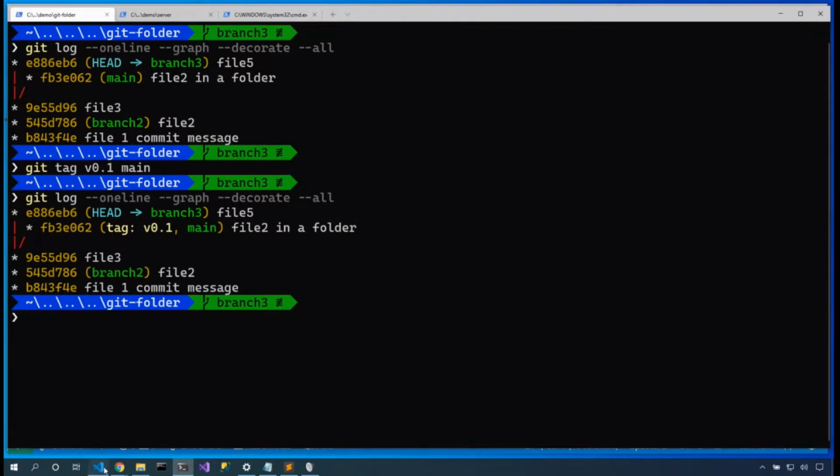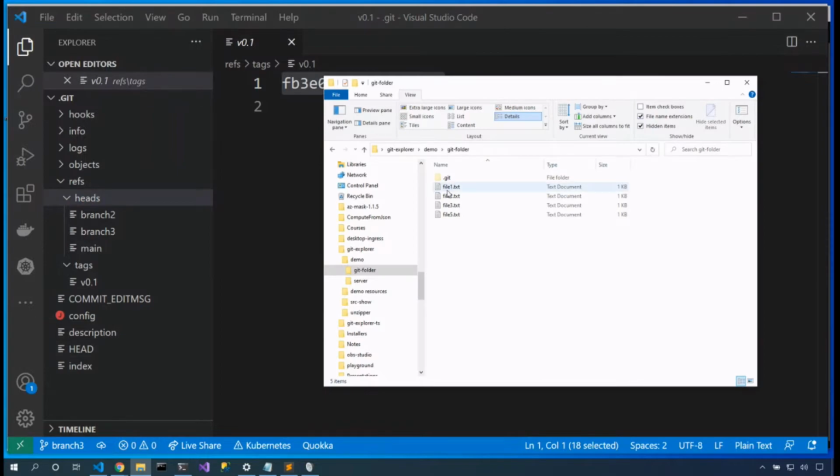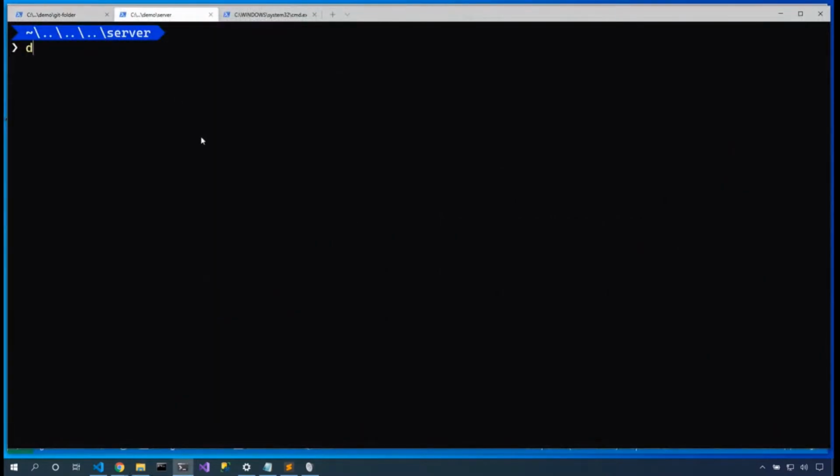Now, we saw how we could use heads and tags. How about remotes? Well, I happen to have this other folder here, this server folder, and it is also empty. Let's switch over into that server folder, and we will say git init. We're going to build a server. Now, in this case, for servers, we probably don't need that checkout directory. So we're going to say --bare.